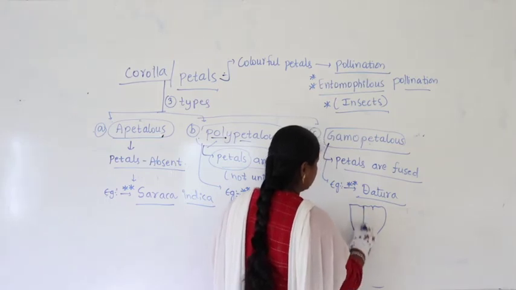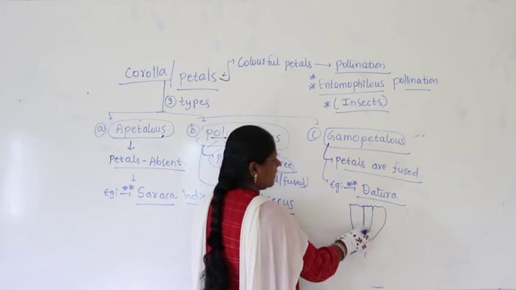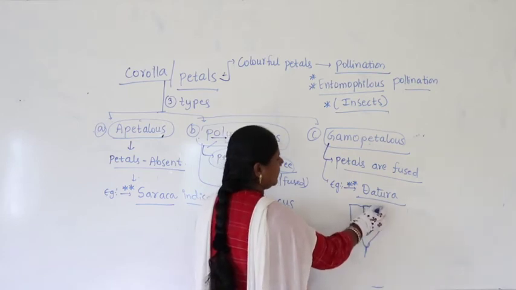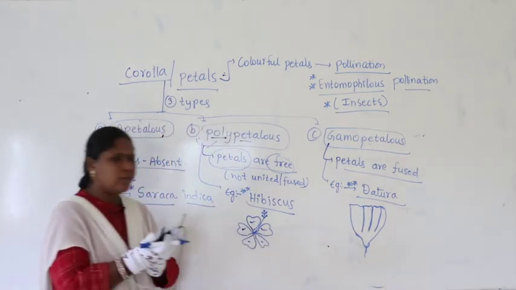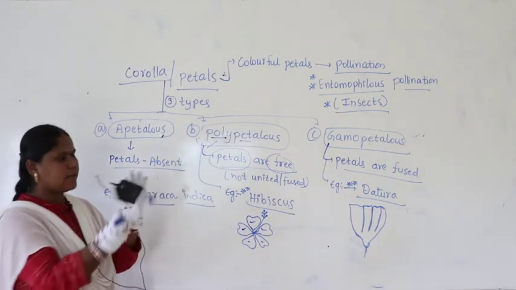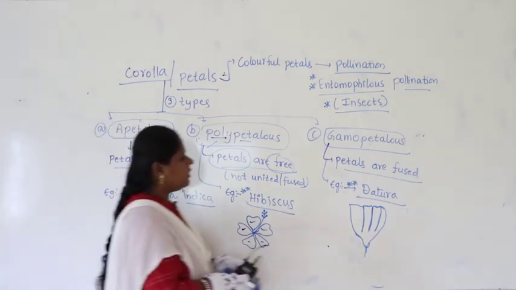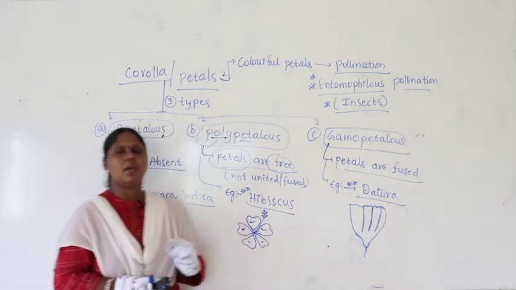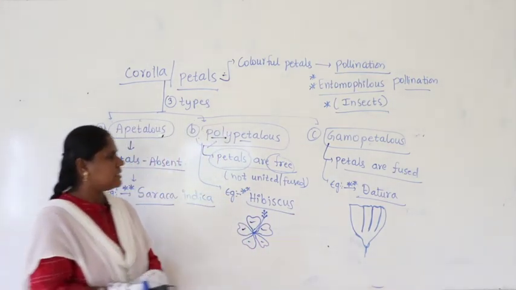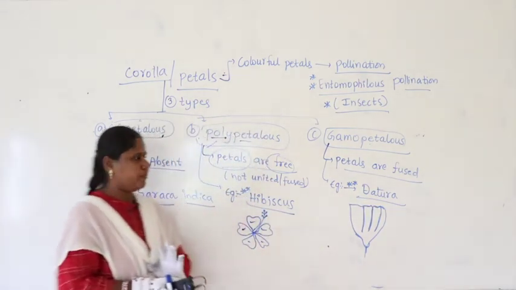Here, this petal is completely fused with this, this is completely fused with this, and this is fused with this. One petal is completely joined with the other petal. As petals are joined together, as petals are fused here, the condition is said to be gamopetalous. For example, what we find is datura.